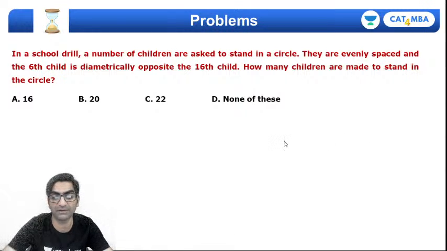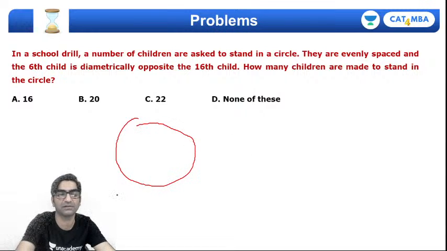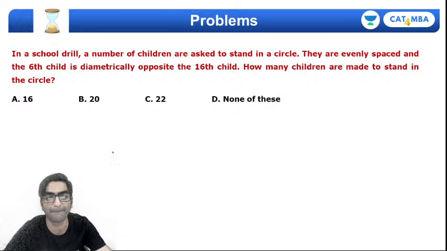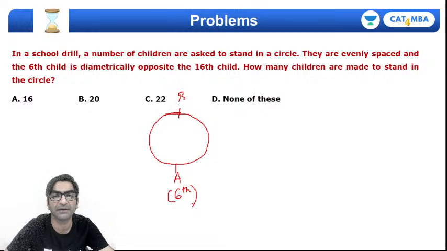So what we are given is that there is a circle. Okay. Oops, it's a horribly drawn circle. So please excuse my drawing. फिर से बनाते हैं. So there is a circle and here is a person A who is the 6th child, and here is a person B who is the 16th child, right?